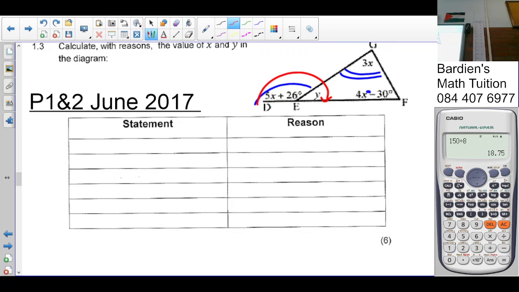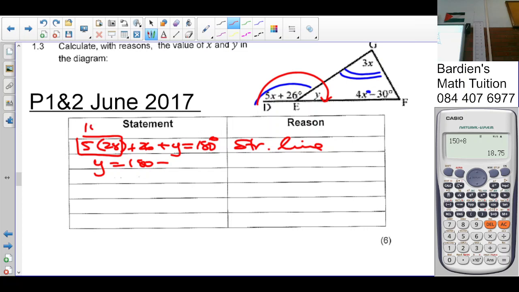So we say 5 times 28 plus 26 plus y equals 180. Reason? Angles on a straight line. So y equals 180 minus 5 times 28, which is 140, minus 26. So 180 minus 140 is 40, minus 26 is 14 degrees. Is that correct? Yes, sir.